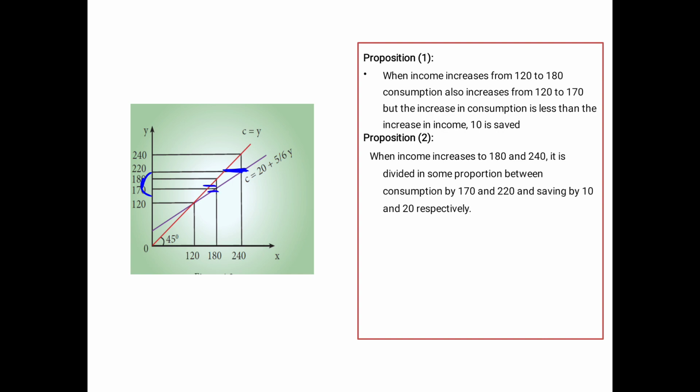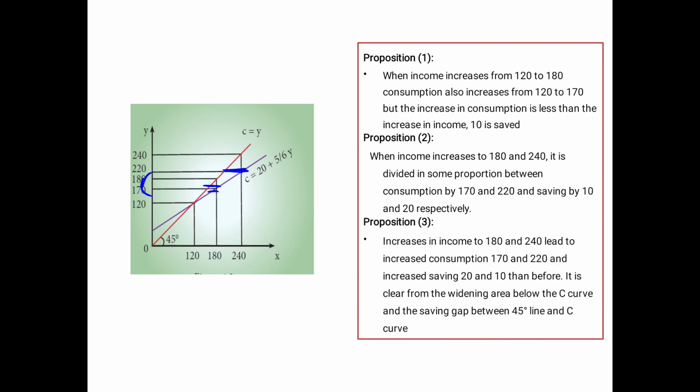Previously we saw the saving in this gap here, now we are seeing the saving over here. So increased income from 180 to 240 leads to increased consumption from 170 to 220. So 20 is being saved, and before that 10 had been saved. The gap from the 45 degrees line tells you the consumption and saving gap.